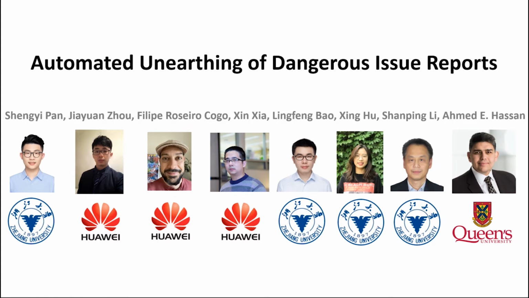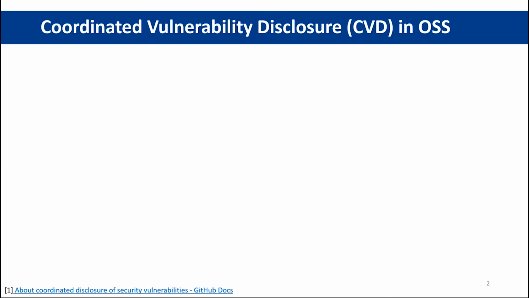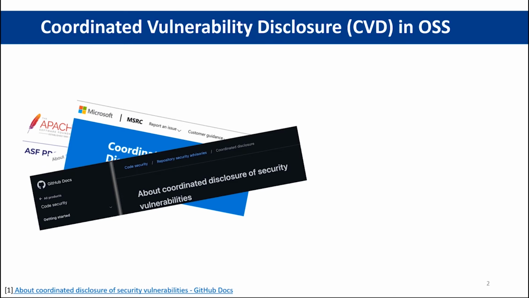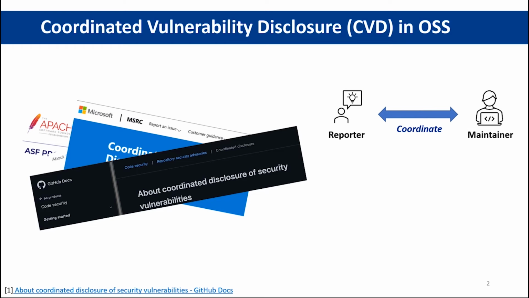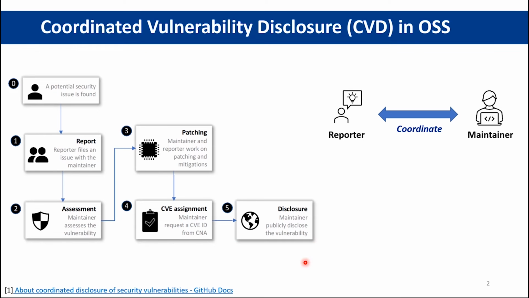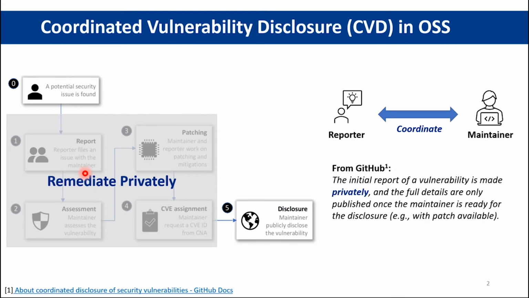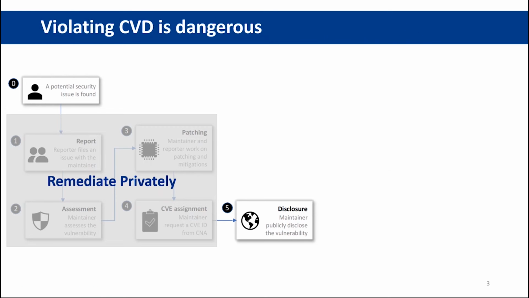Today I would like to introduce our work, Automated Unearthing of Dangerous Issue Reports. Coordinated vulnerability disclosure is commonly adopted by the open source society. Vulnerability disclosure is a coordinated effort between the reporter and the repository maintainer, which generally includes the following stages. Specifically, the initial report of a vulnerability is made privately, and the full details are only published once the maintainer is ready for the disclosure. CVD makes sure the maintainers have the chance and time to remediate.